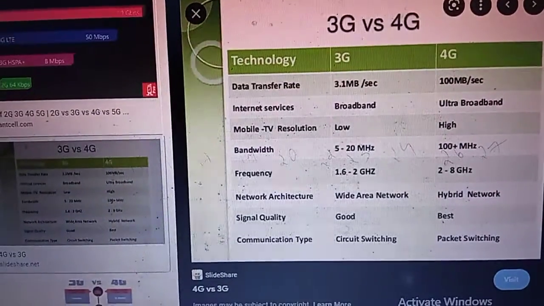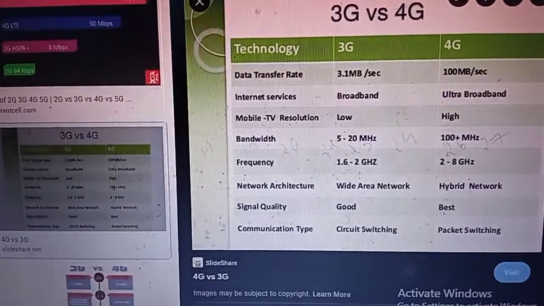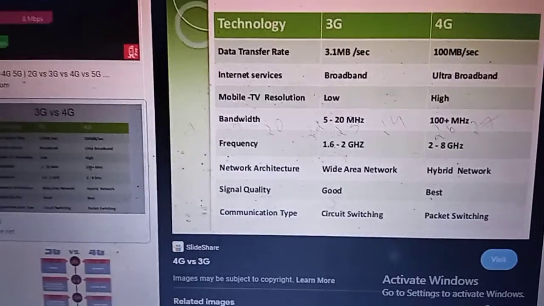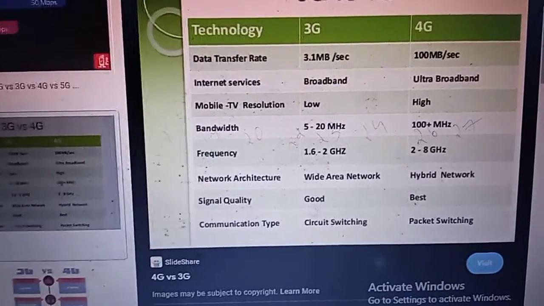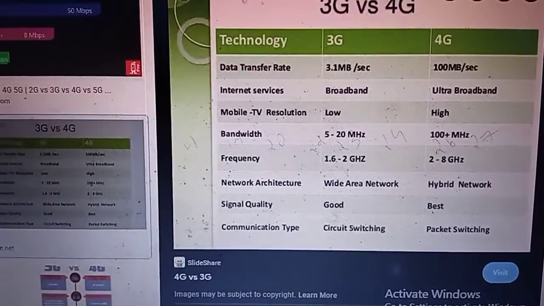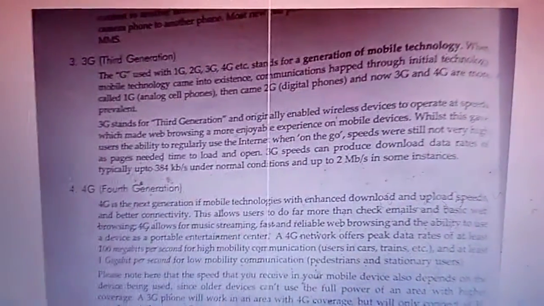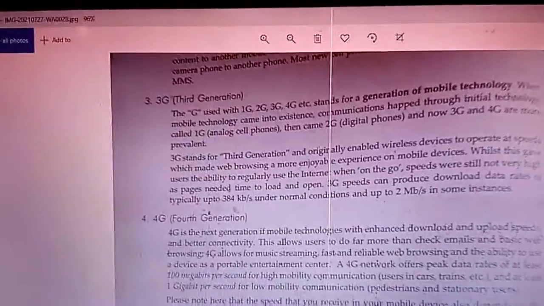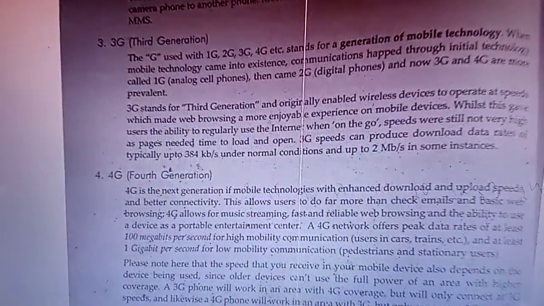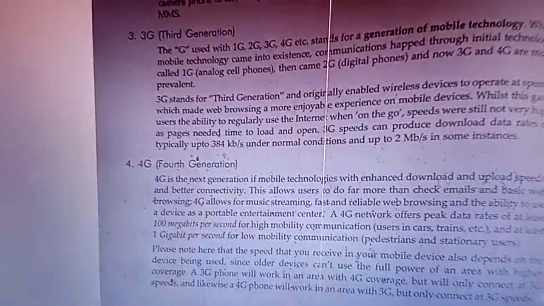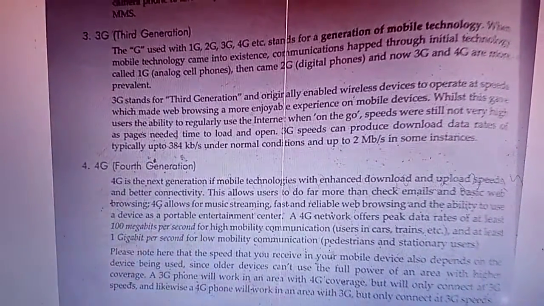So you need to study the frequency, bandwidth, and data transfer rate, then the communication types, circuit and packet switching. In MCQs this type of question may come. In your textbook there are also two or three paragraphs written there. I already showed the abbreviations of these paragraphs. That is enough; you just need to read this paragraph.